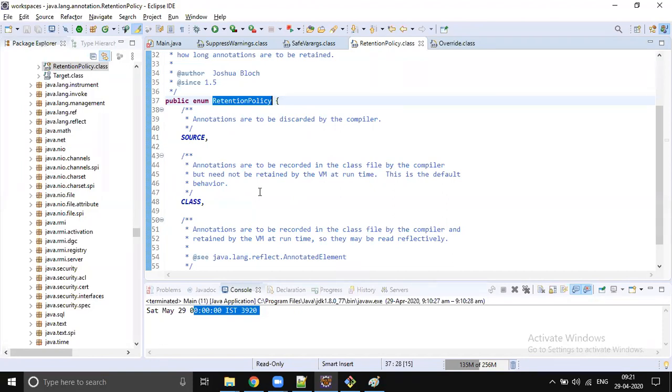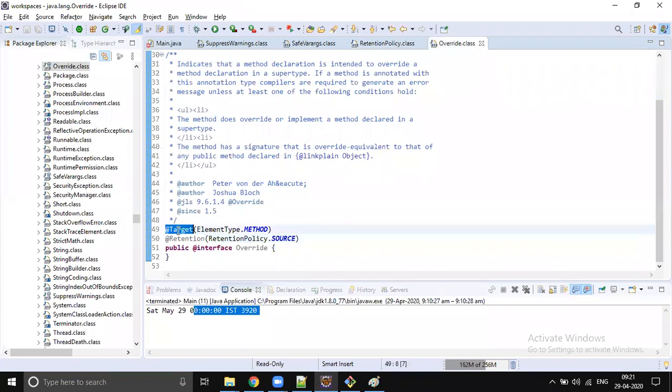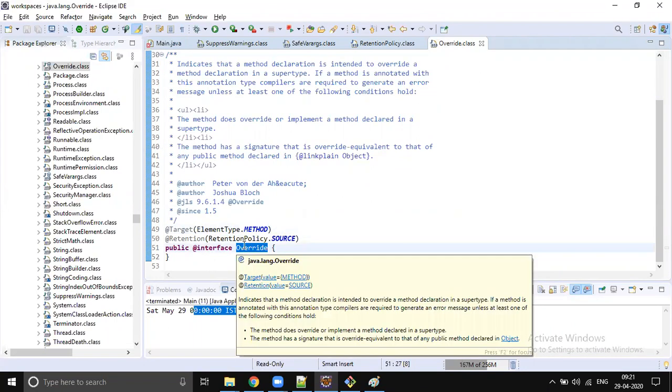The next step is where we are going to use this annotation. Are we going to use it on top of a variable or field, a method, a constructor, a class, or an interface? We need to specify that. What are all the places this annotation is allowed? That is specified using the @Target annotation. Here, @Target supports method, so this annotation can be allowed only on top of methods.